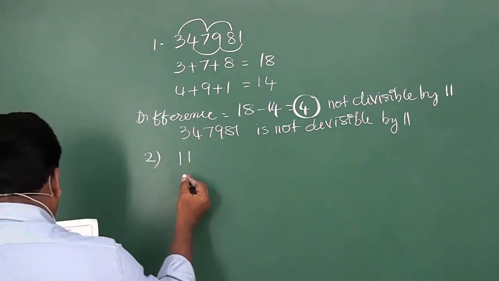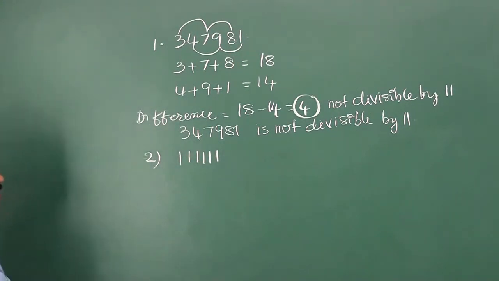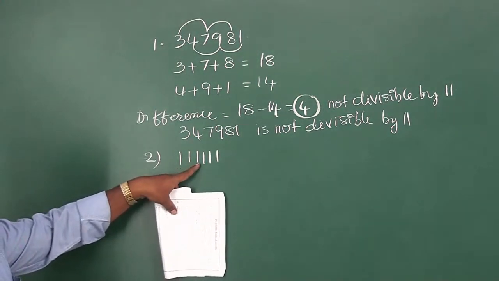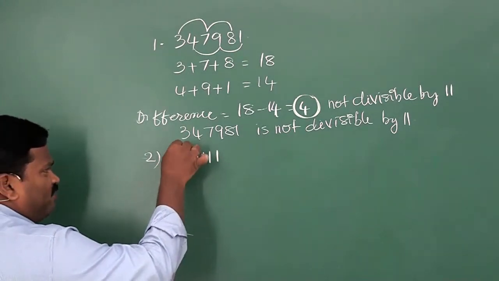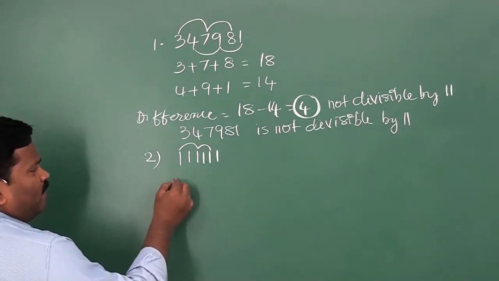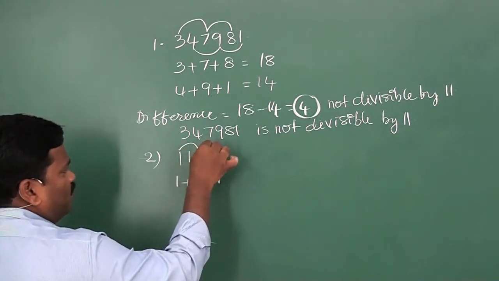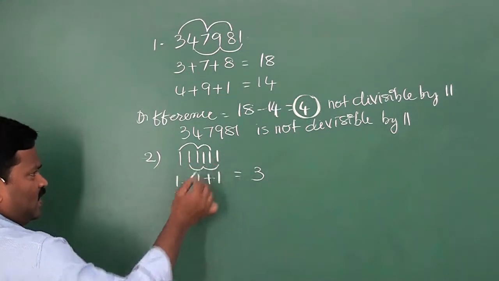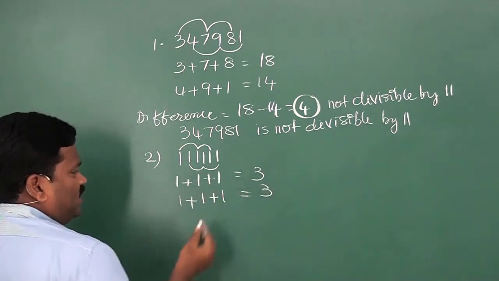Now see the second one: 1, 1, 1, 1, 1, 1. There are 6 ones. Again, find the sum of the alternate digits of the number. 1 plus 1 plus 1, how much? 3. Another alternate digits, 1 plus 1 plus 1, the sum is 3.